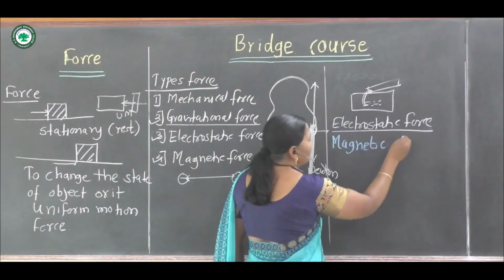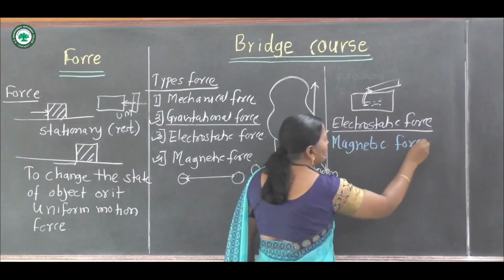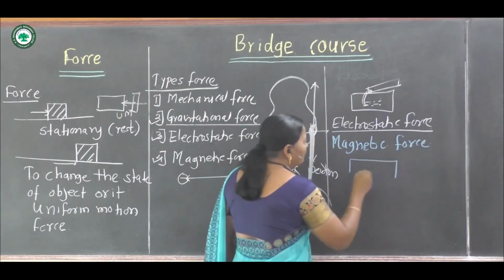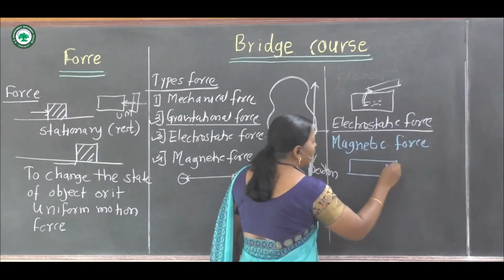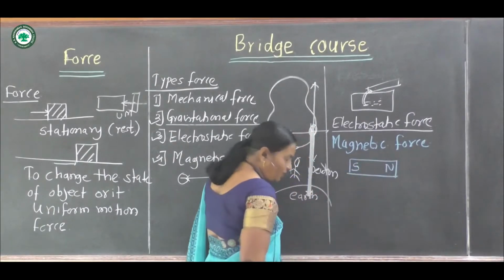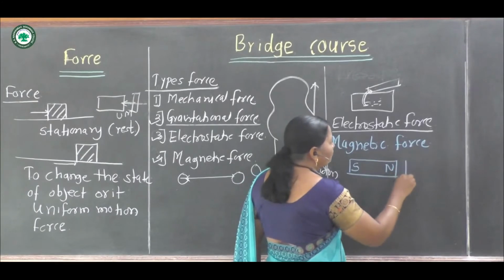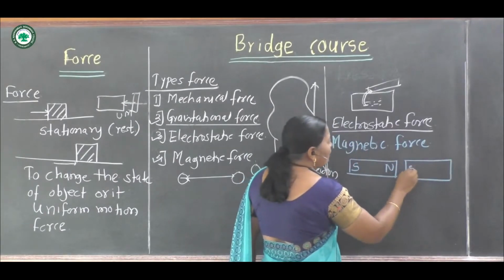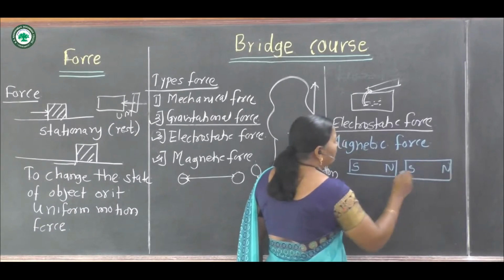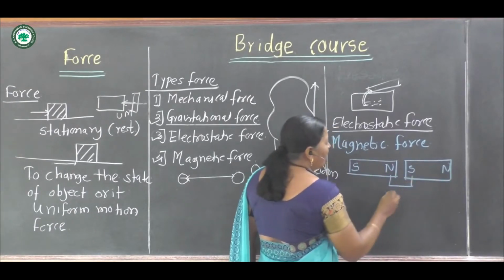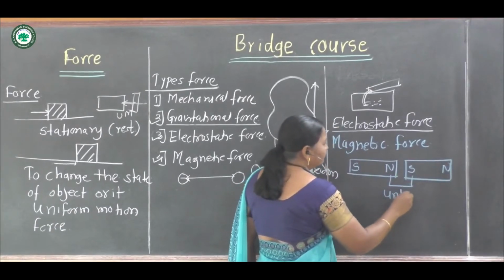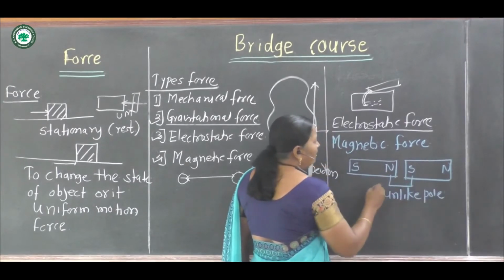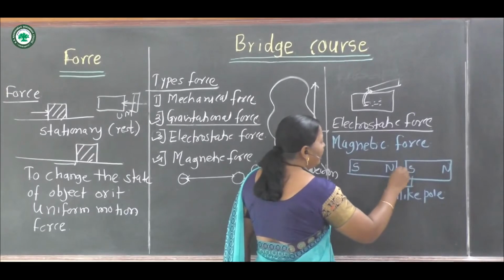Next type is magnetic force. Let's study the example. Suppose these are two bar magnets having north pole and south pole. Suppose this is the south pole and north pole. These are unlike poles. The unlike poles are attracted.